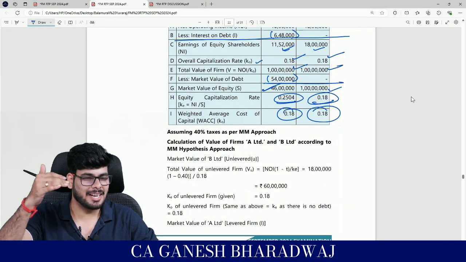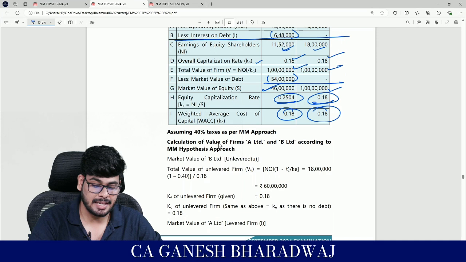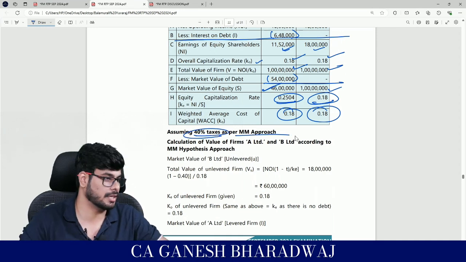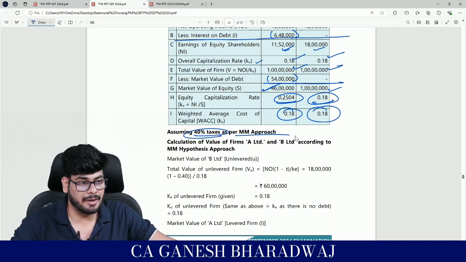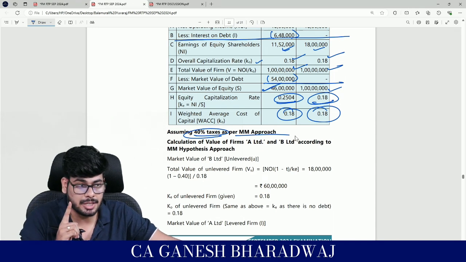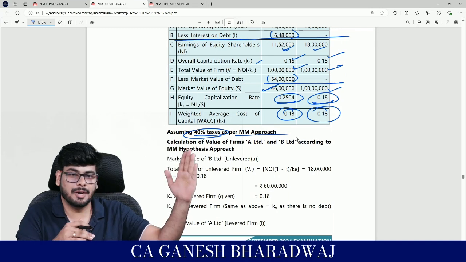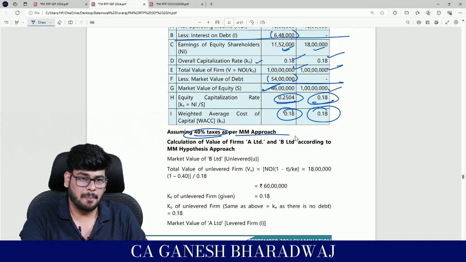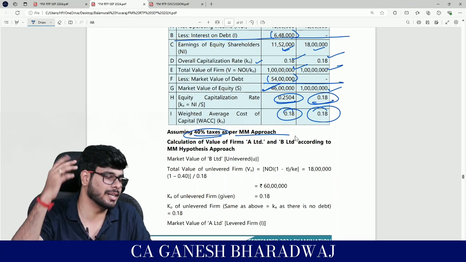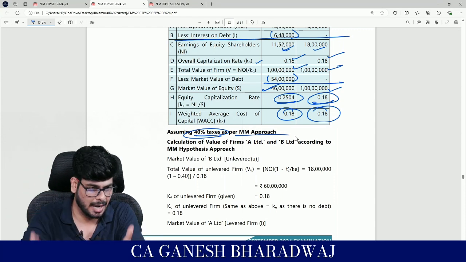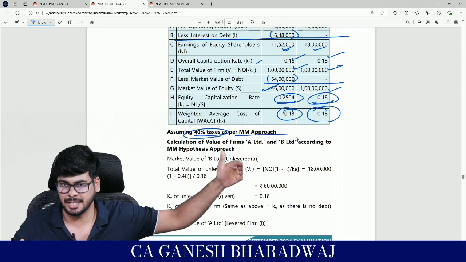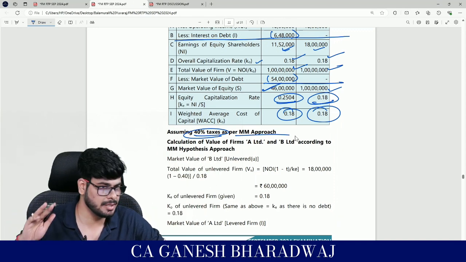Okay, fine. Right, coming back, guys. Then the next one, they are saying suppose there is 40% taxes as per MM approach. Now will the value of firm be the same? No. So it will change, but the change, what he says, is purely on account of the tax savings. So value of levered firm is equal to unlevered firm plus the present value of all the tax shields that you get. That is nothing but debt into tax rate. It can be arrived at using your time value of money, but that's what it is, right? Fine guys, clear with this.